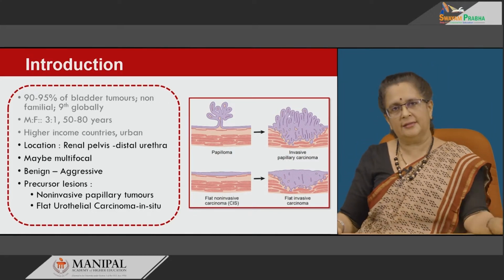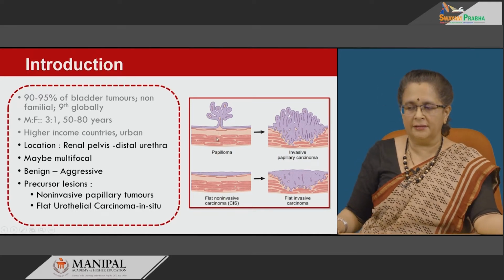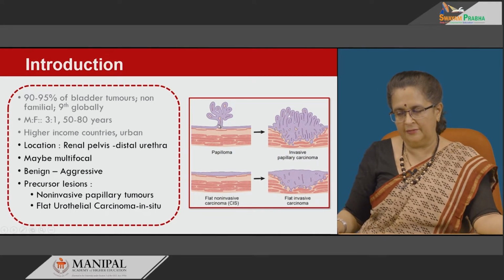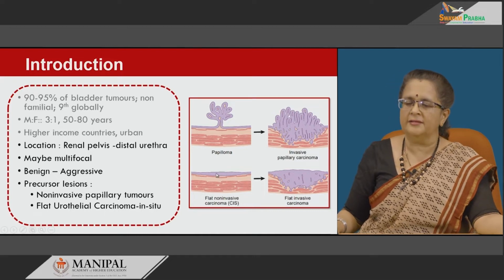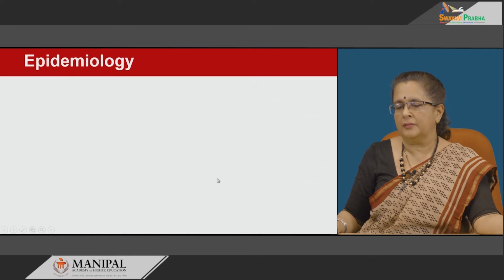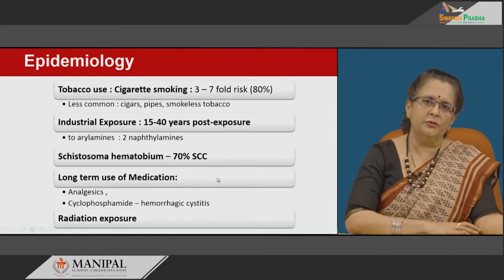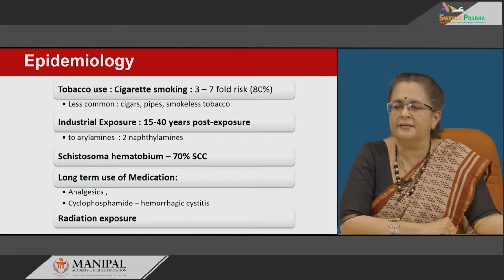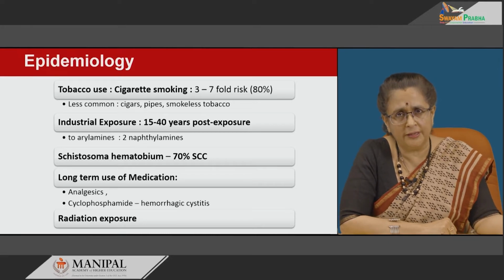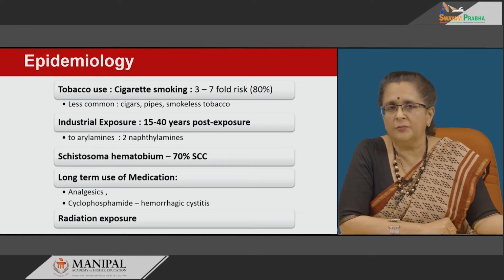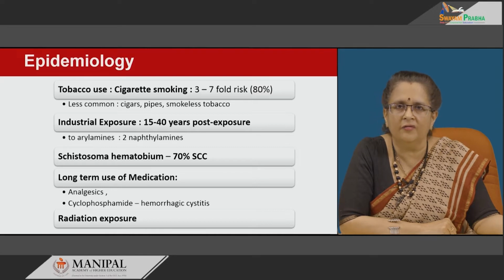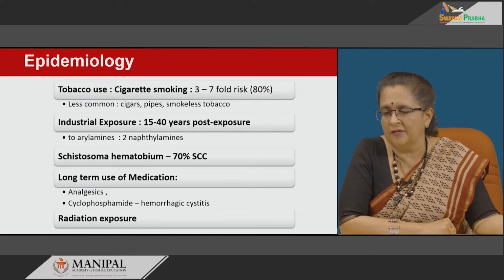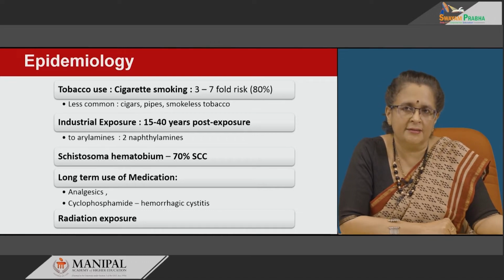The precursor lesions, as I told you earlier, are two types, that is papillary tumours, the non-invasive ones, as well as flat non-invasive carcinoma in situ. Epidemiologically, tobacco use is thought to be the most important part, and it is accountable for 50 to 80% of the cases, and cigarette smoking in that is very important. About 3 to 7-fold increased risk of malignancy is seen with the smoking of cigarettes. Less commonly it is because of other tobacco use, for example cigars or pipe smoking or even smokeless tobacco.